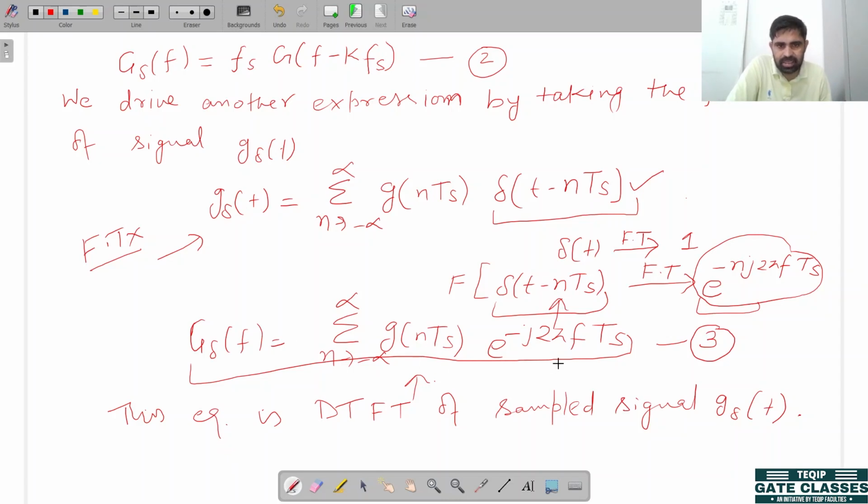This equation is also viewed as a complex Fourier series representation having Fourier series coefficients G of nTs. This is equivalent to the Fourier series coefficient.